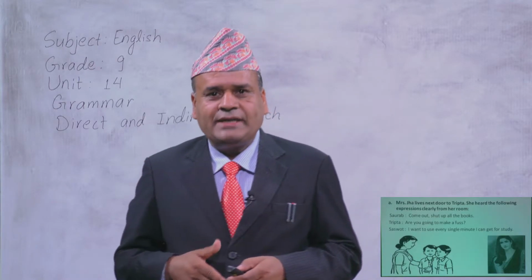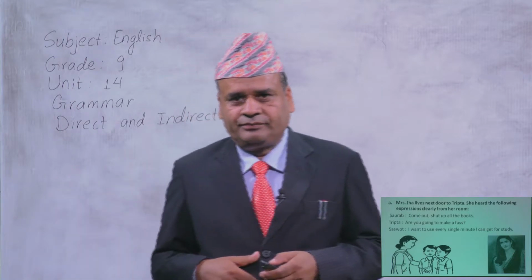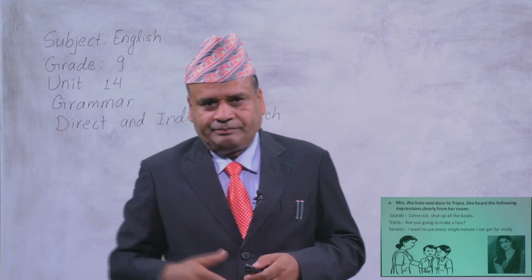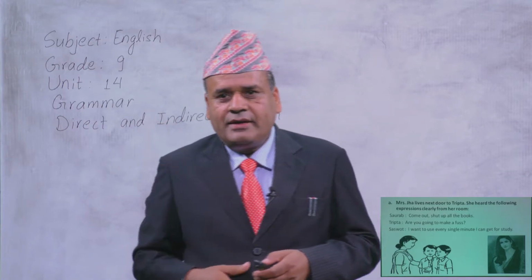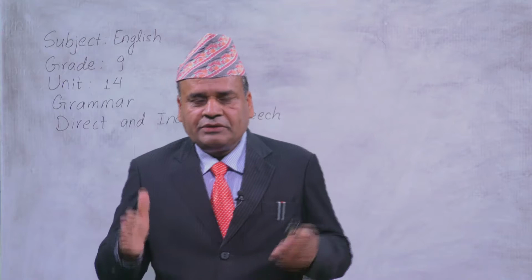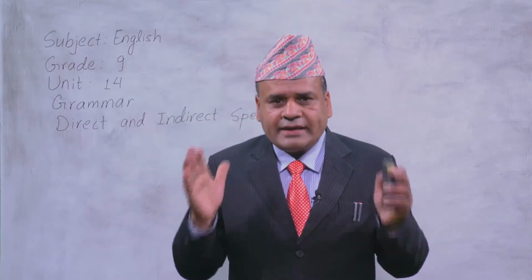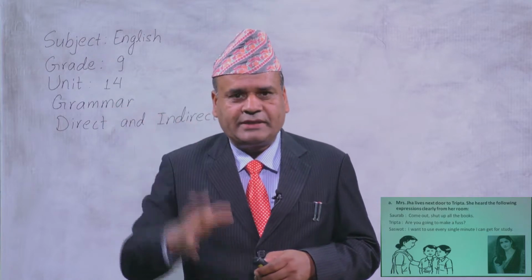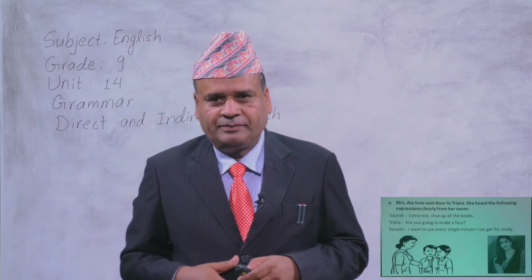Now you can see three sentences from three people because they were spoken by them, right? And all the three sentences are direct speech because the speakers directly use the sentences. That means these sentences are directly from the speakers' mouths, right?